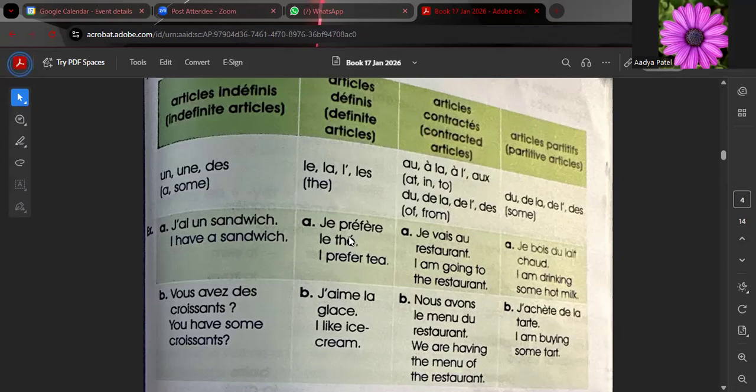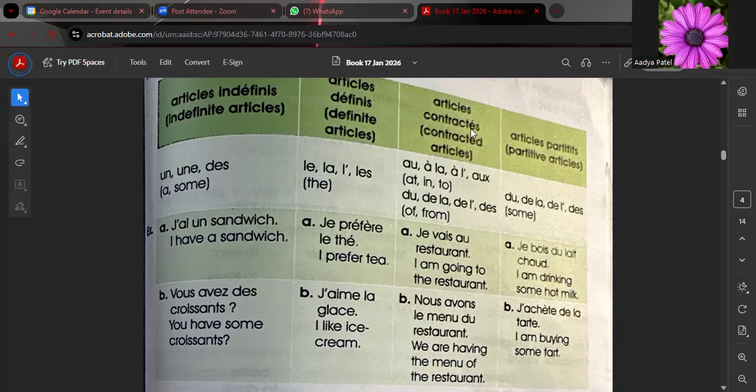For the verbs préférer, aimer, adorer, détester, we will use article défini in both affirmative sentences as well as in the negation. For example, je préfère le thé. I prefer the tea. And if I need to say it in the negation, je ne préfère pas le thé. I don't prefer the tea. J'aime la glace. I like ice cream. In the negation, je n'aime pas la glace. I don't like ice cream.